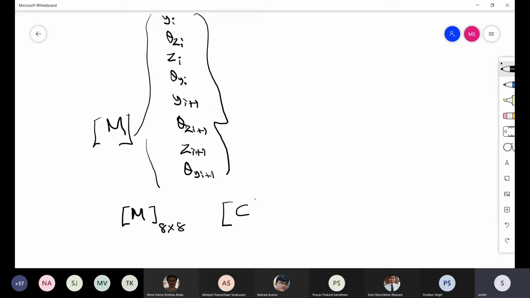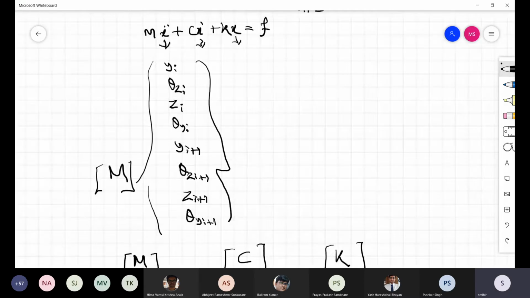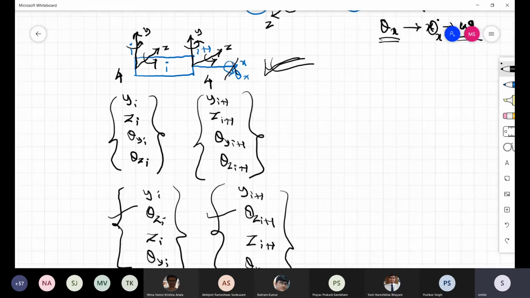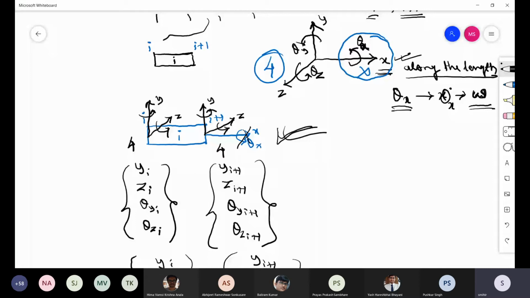You can add individually element-wise and then combine, so it is 8 by 8. The mass matrix you can also combine, both rotational and translational. Then the stiffness, you can also combine bending and axial. So it is an 8 by 8 matrix for the element. For this element, you have 8 equations.